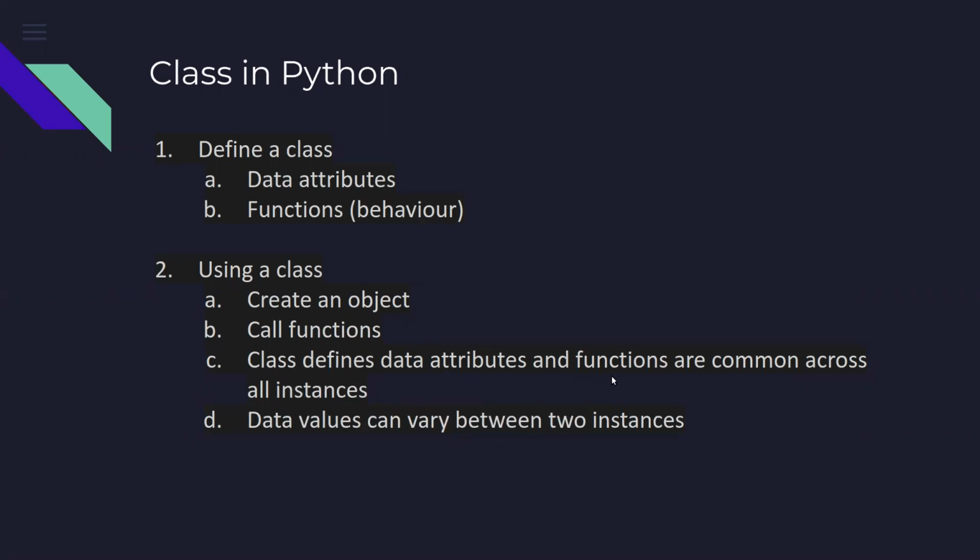So I said a.mathop, it means that now whatever is the original class, the get Fibonacci or get multiplier table, these functions become available to each of the instances that we operate. And data values can actually vary between two instances. I will just check on that and come back to you on why that data definition was giving me an error.